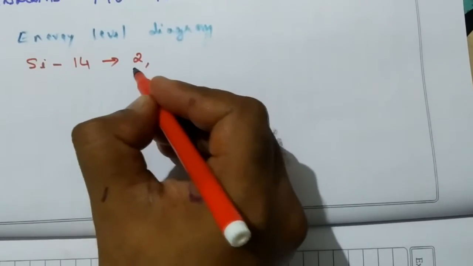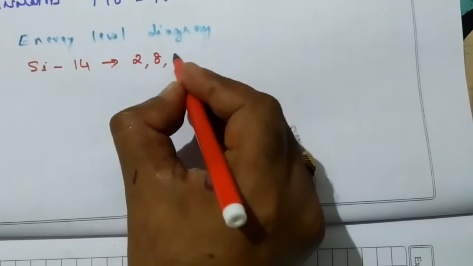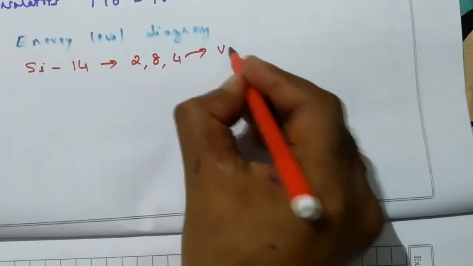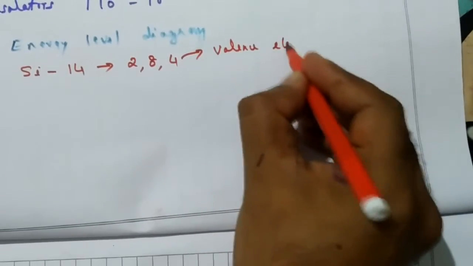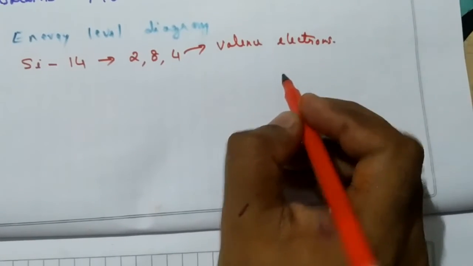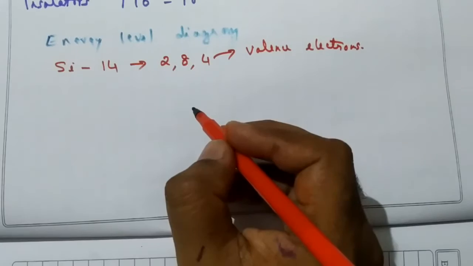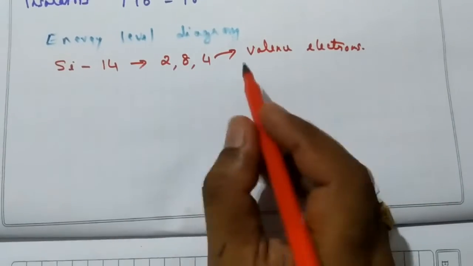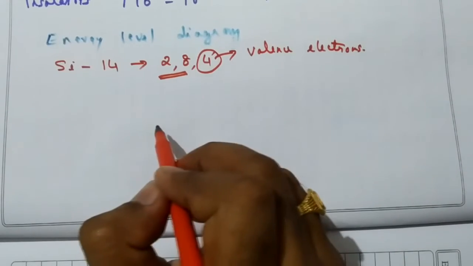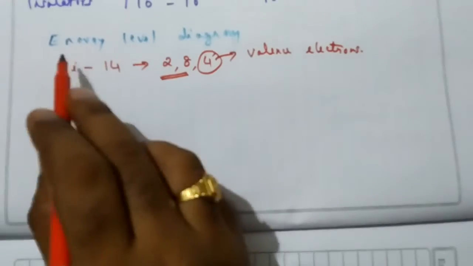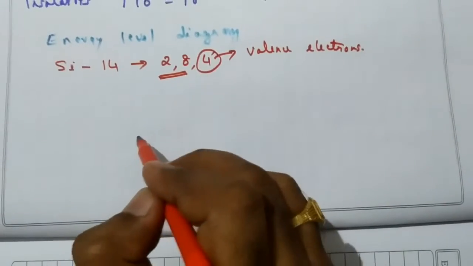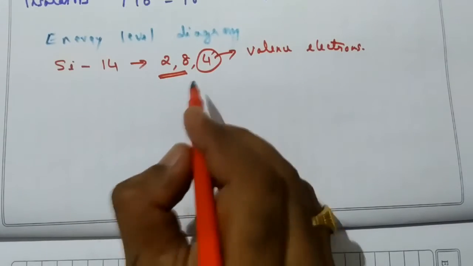In the first orbit 2 electrons, in the second orbit 8 electrons, and in the last orbit there are 4 electrons. And these electrons are called valence electrons, because these are the electrons which are revolving around the nucleus in the outer orbit. Since the electrical property is completely decided by the valence electrons, we will not discuss the inner electrons. So while we draw the energy level diagram, we draw it for only the outermost electrons, that is valence electrons.